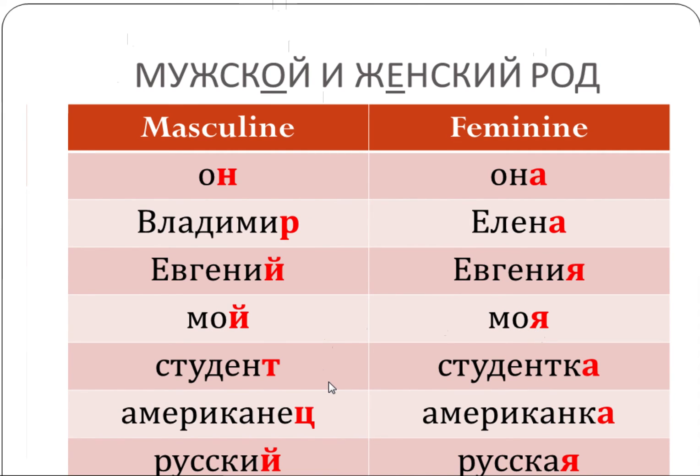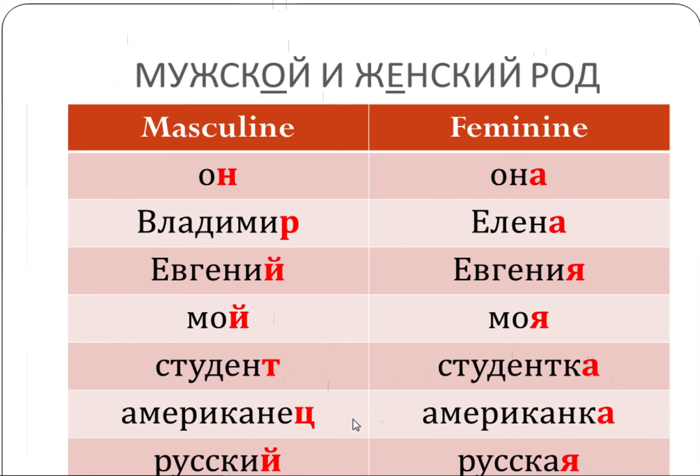So in professions, some professions have only one word for men and women, like профессор, we use that with both. But words like student has two forms. Студент will be a man, студентка, a woman. So when you're describing yourself, keep that in mind, so ending in а.